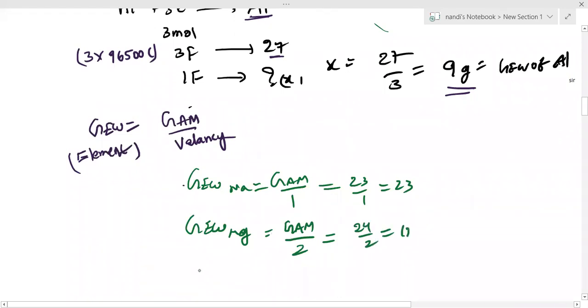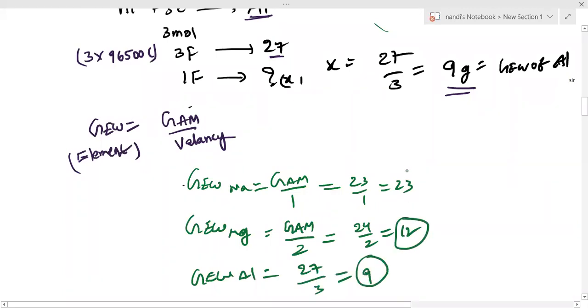For aluminum, 27 atomic mass by 3, 9. So all the weights we are getting, whatever the valency, is indirectly the number of Faradays. So the charge of the metal equals that many Faradays.